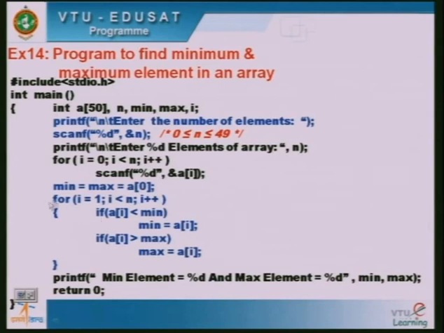Until all the elements of the array have been compared, you cannot conclude which is the minimum and which is the maximum value. At the end of this loop, when it comes out of the loop, the min value will be stored in the min variable and the max value will be stored in the max variable. So you are supposed to display min element is equal to percentage d and max element is equal to percentage d. So you will be printing the minimum value as well as the maximum value.